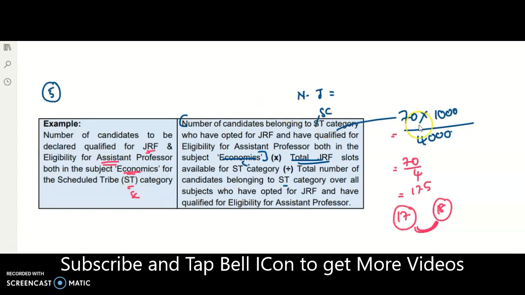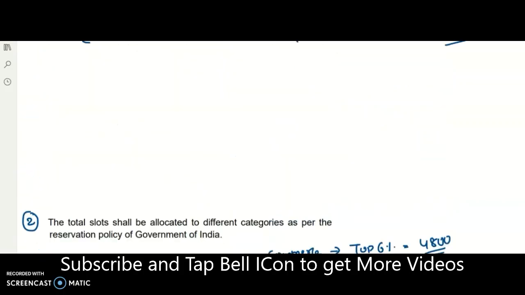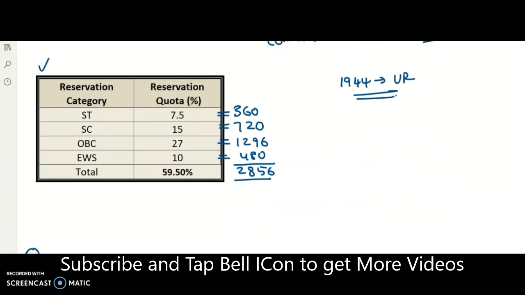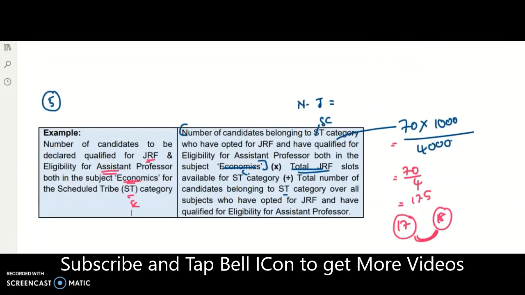Okay, understand? So it is how they are going to consider or follow the assistant professor selection as well as the JRF selection. Okay, so if you are having any queries in this one, then please put your queries in the comment section. Fine. And in the next session, I am going to tell you how the normalization procedure will be taken. That means how your marks will be converted into the percentage or the percentile. Okay, that one we will see in the next video.